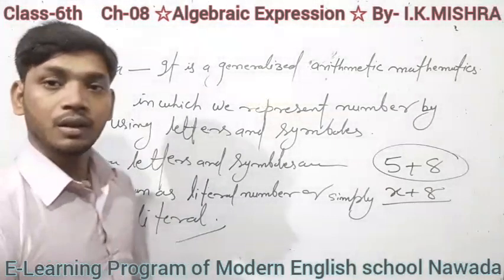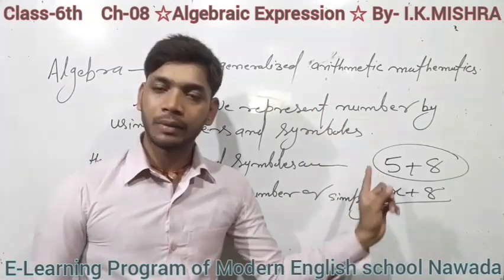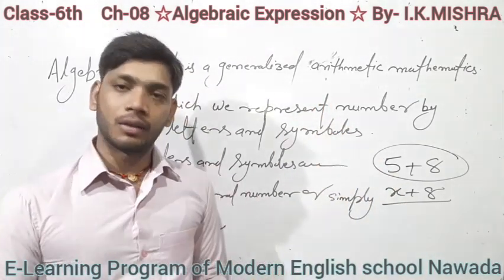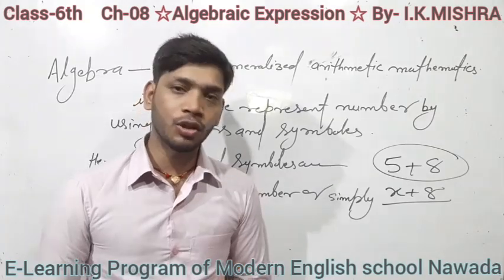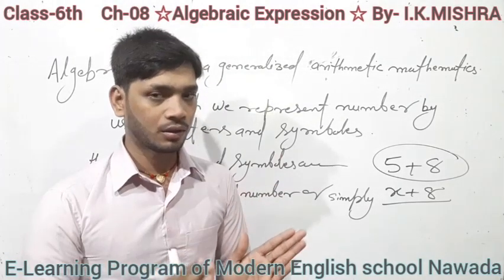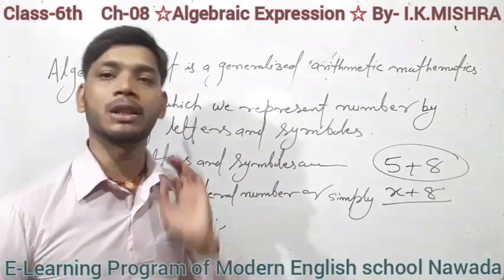That means, students, in algebraic mathematics, in algebra, the letters that are used are known as literals. Understand it, students, by some example.